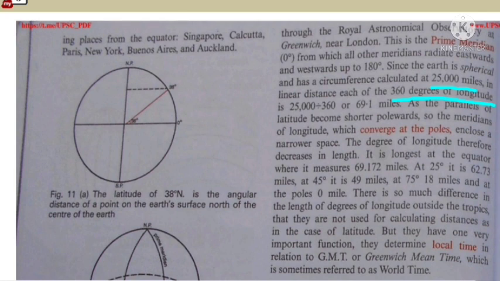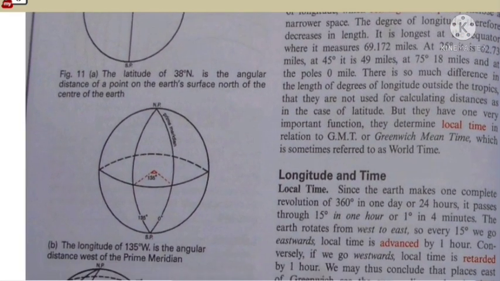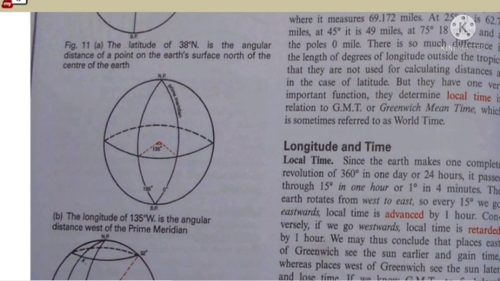It is longest at the equator, which means 69.172 miles. It just decreases with the increase in degrees, and at the poles it is 0 miles. There is so much difference in the length of a degree of longitude outside the tropics that they are not used for calculating distance, as in the case of latitude, but